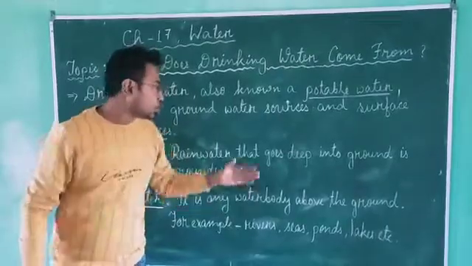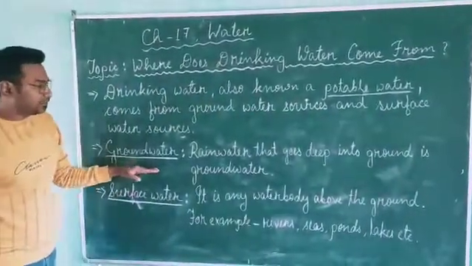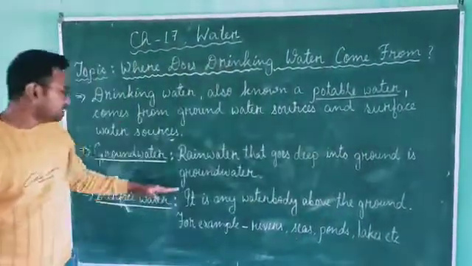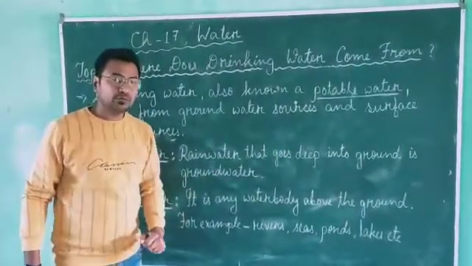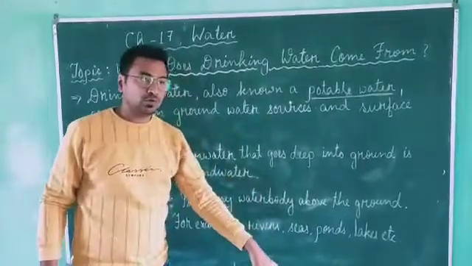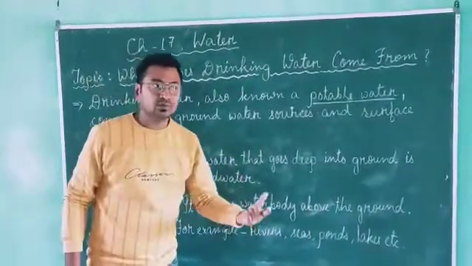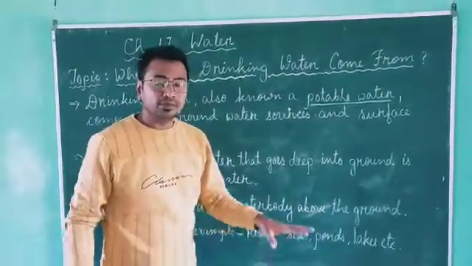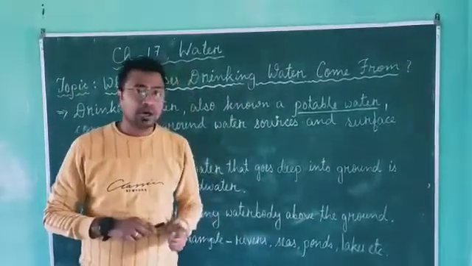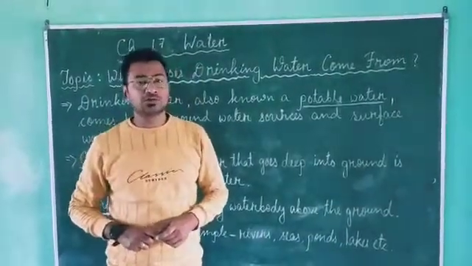Okay, now what is groundwater and what is surface water? Let us discuss. Groundwater is rainwater that goes deep into the ground. That means when it rains, the rainwater falls on the ground, and some water goes deep into the ground. Okay, and that water is known as groundwater. That means the water which is found below the ground is known as groundwater. And the sources of groundwater are, like we can say, tube wells, hand pumps, wells, etc. These are the sources of groundwater.